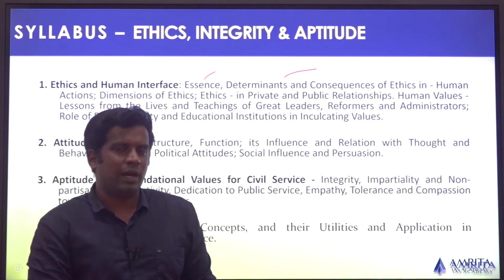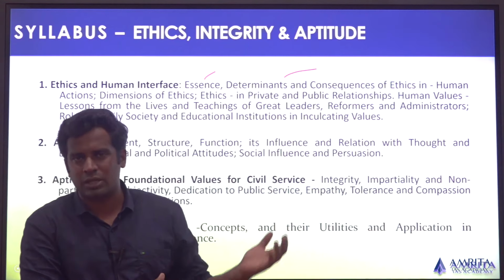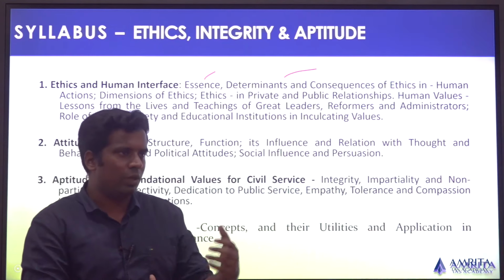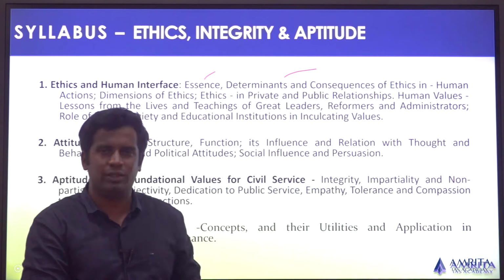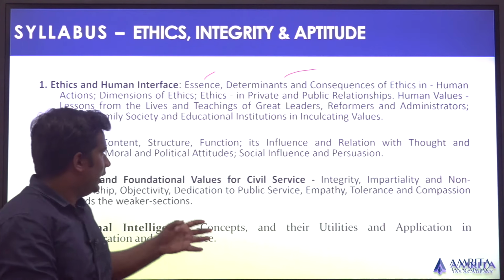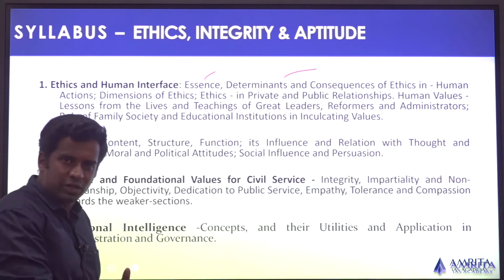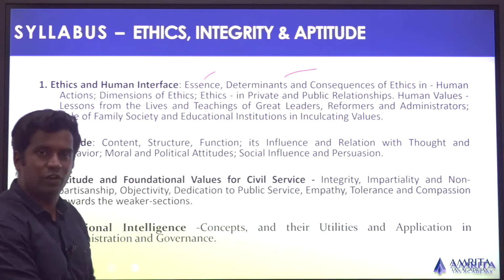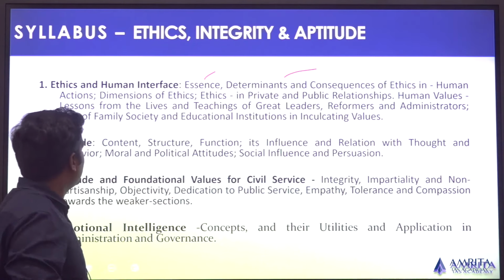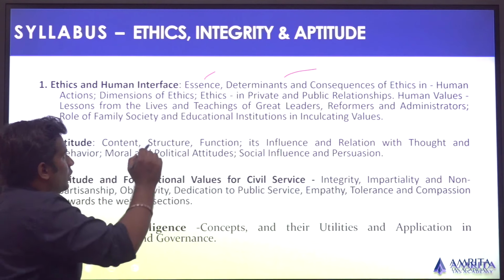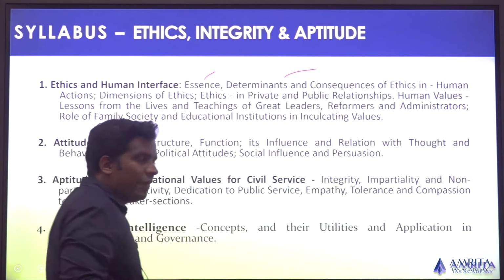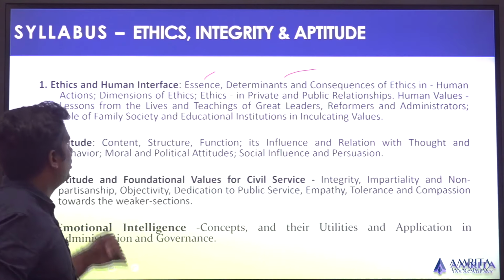Now, unlike the syllabus of other papers like GS1, 2 and 3, which can be quite easily understood just by reading the syllabus itself, here it asks the aspirant to understand the core theory of ethics. The first topic is ethics and human interface, and they ask you to learn about the essence, determinants and consequences of ethics in human actions.